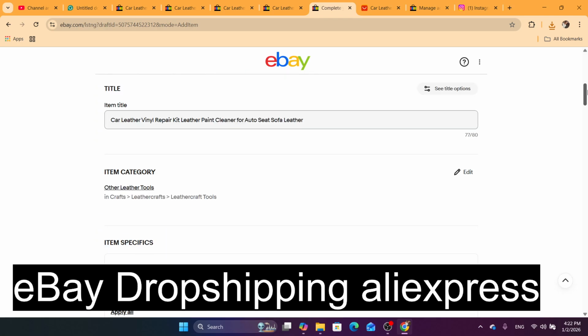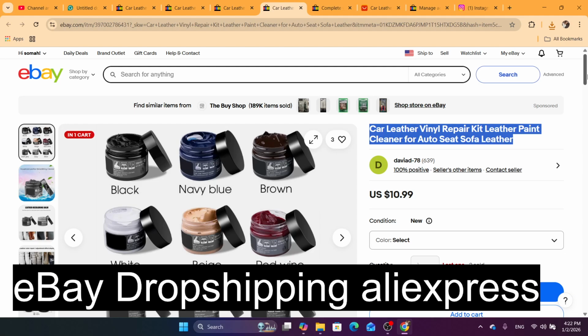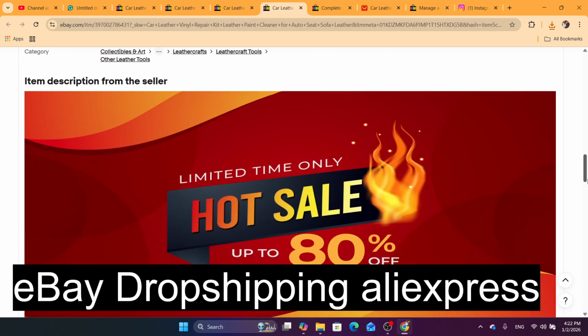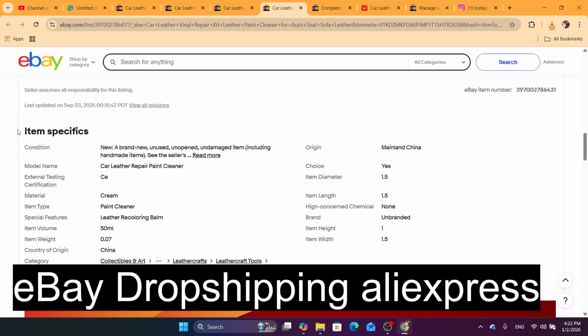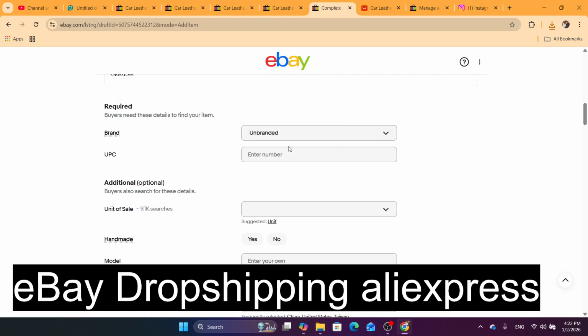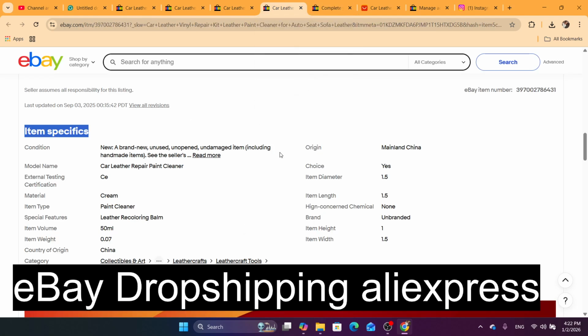Now what you need to do is scroll down, and here you want to copy the item specifics from the eBay seller. Scroll down and you will be able to find the item specifics here, and you can just enter them on your listing. Always go with unbranded for the brand. I don't want you to face problems with branded products. Just go with unbranded so that you can scale your business without problems with companies reporting you to eBay. I don't want you to face that.